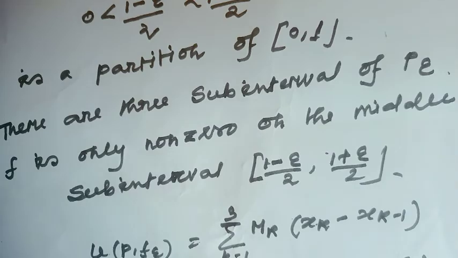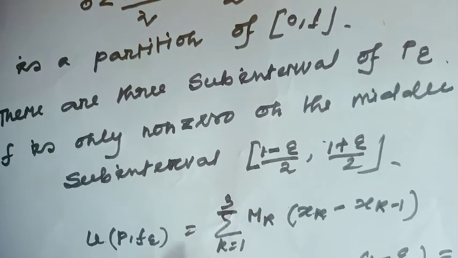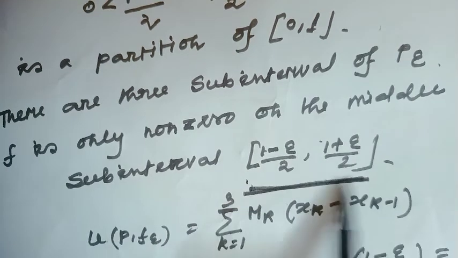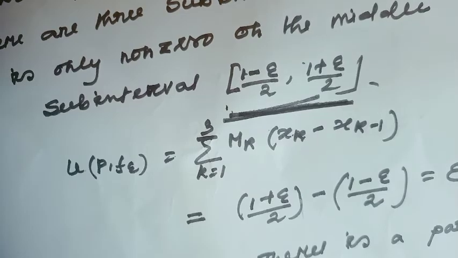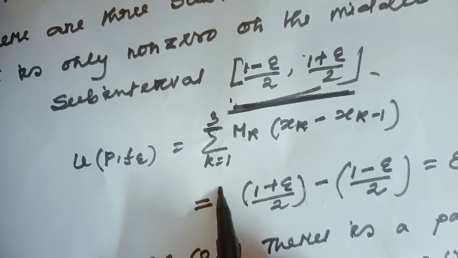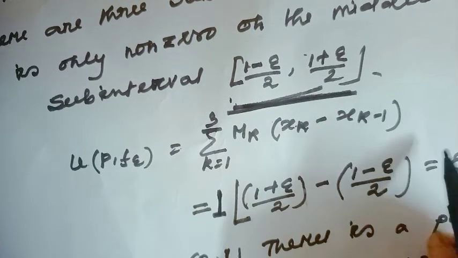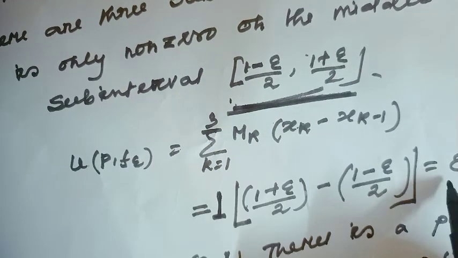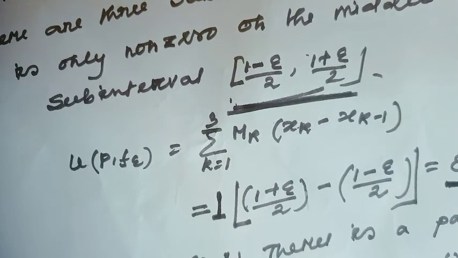Then U(P,f) would be the sum for k equal to 1 to 3 of capital M_k times x_k minus x_{k-1}. Since f is non-zero only on this subinterval, where the maximum value of the function is 1, and otherwise the function is 0, this value would be epsilon.